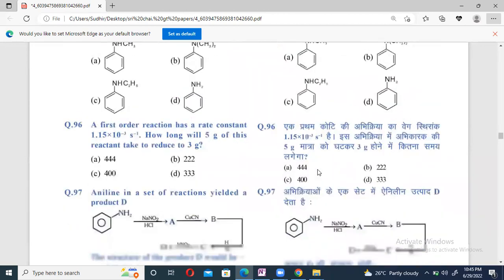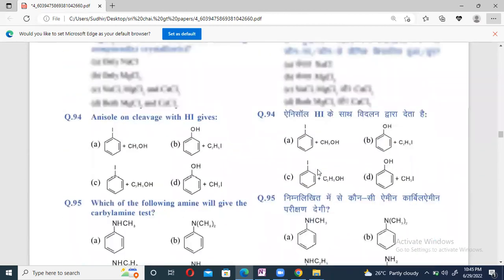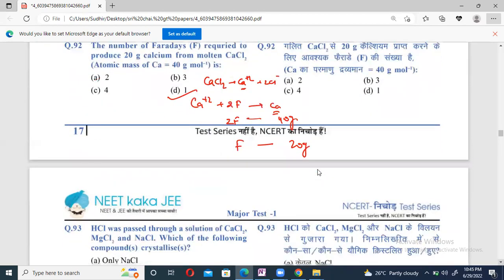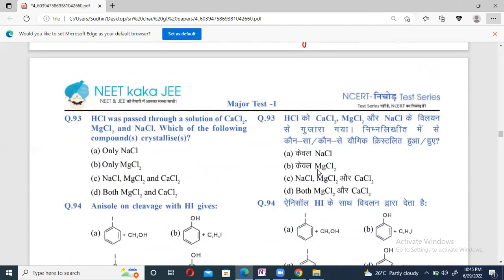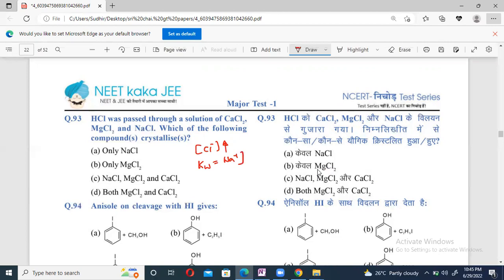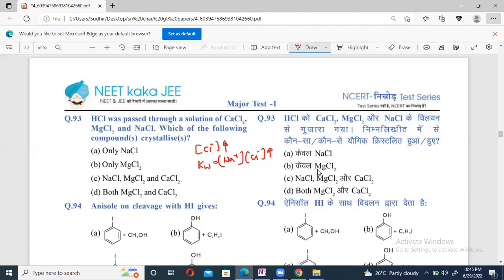Then 93. HCl was passed through a solution of CaCl2, MgCl2 and NaCl. Which of the following component can crystallize? If the concentration of chloride ion increases, that means the ionic product value for this cation and anion increases.